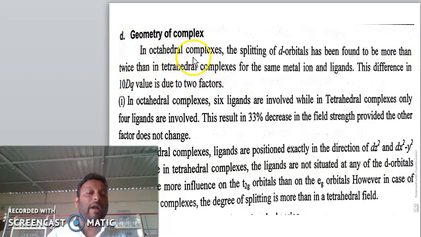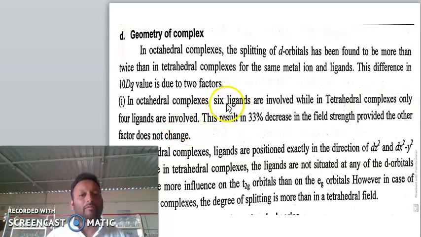The 10 Dq value means the delta octahedral. So the first factor is, in octahedral complexes 6 ligands are involved, while in tetrahedral complexes only 4 ligands are involved.